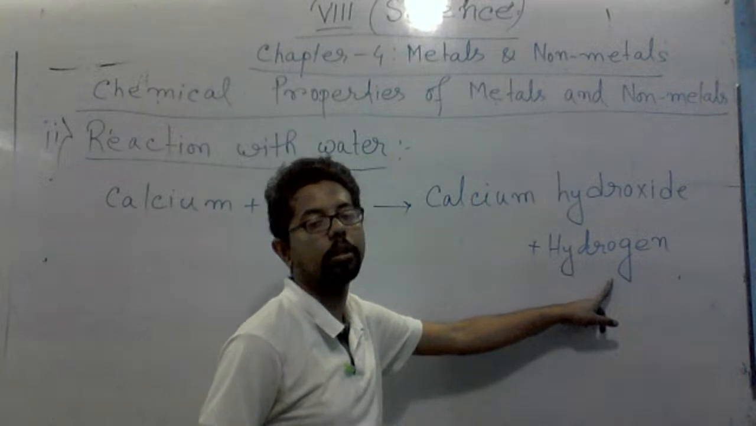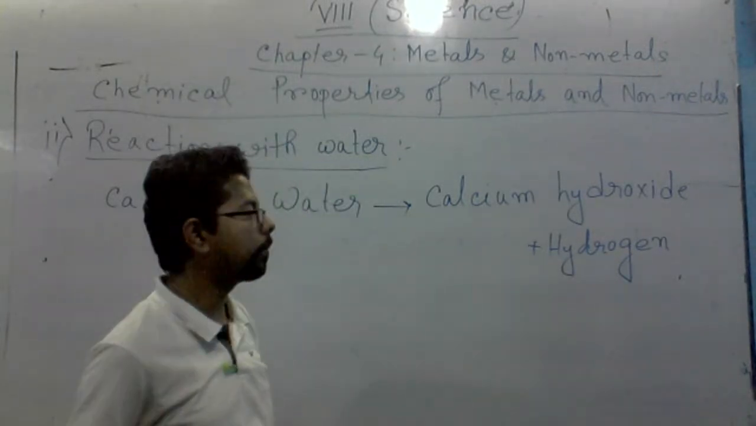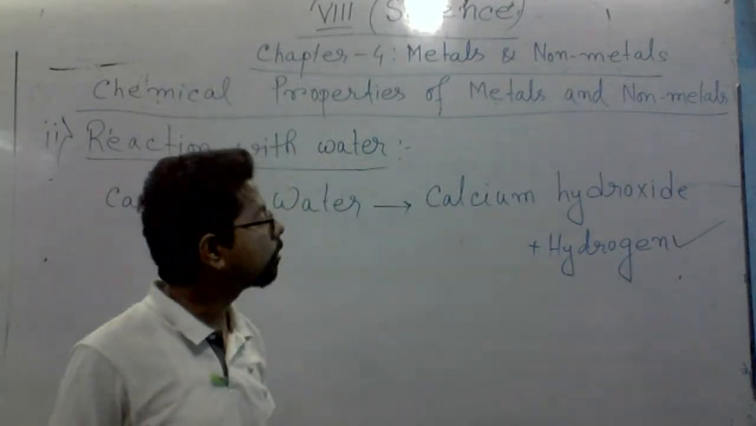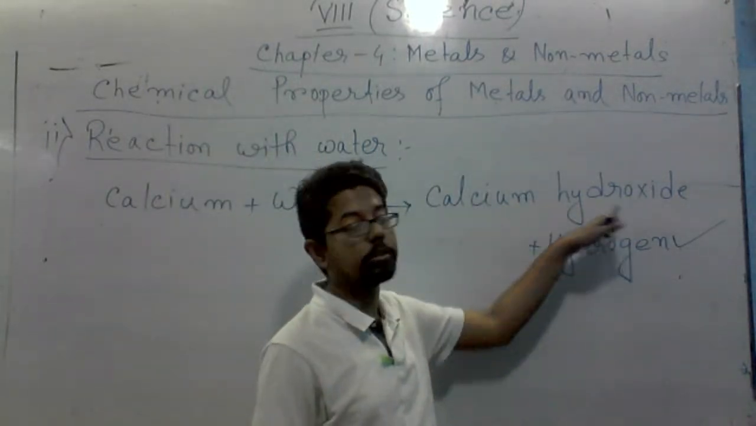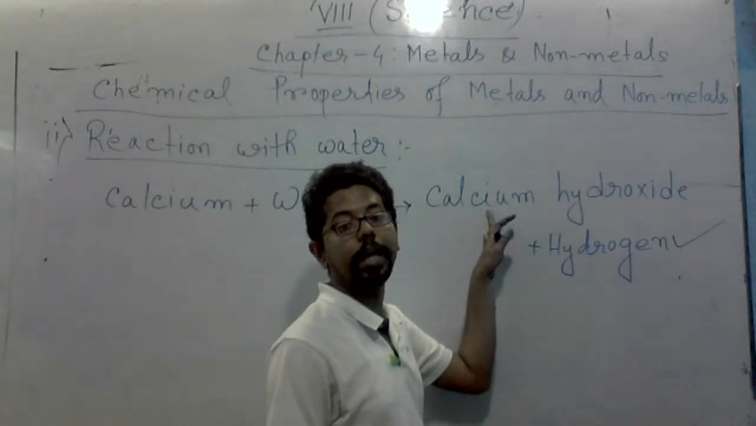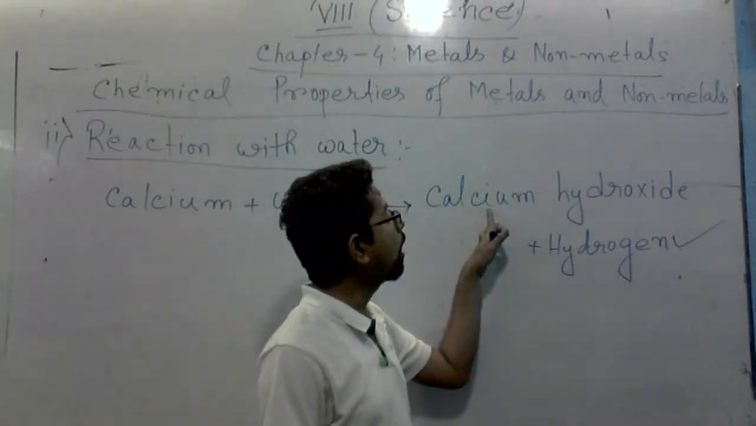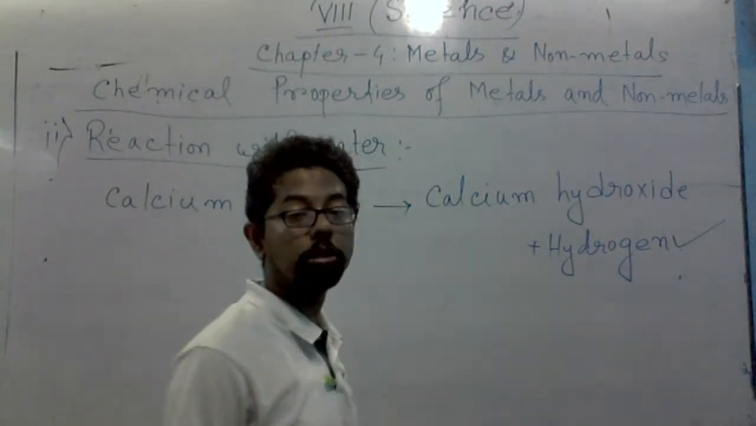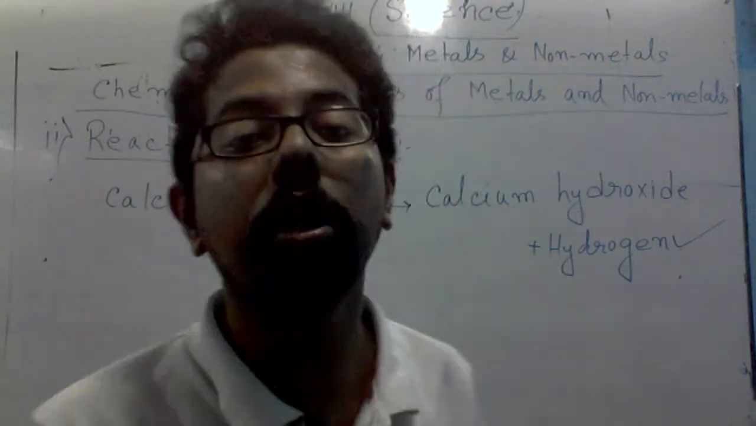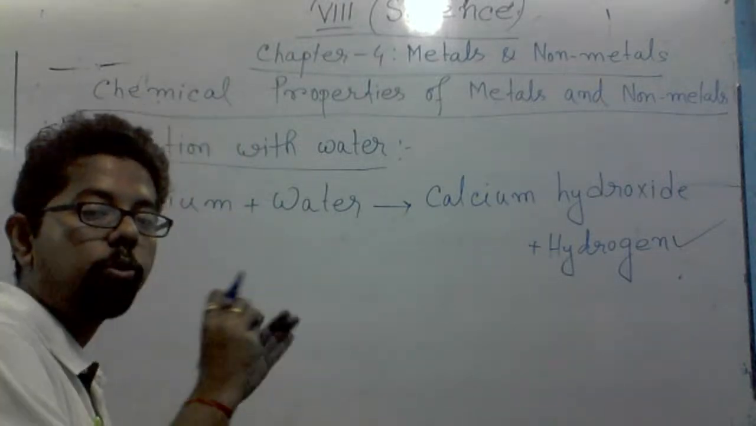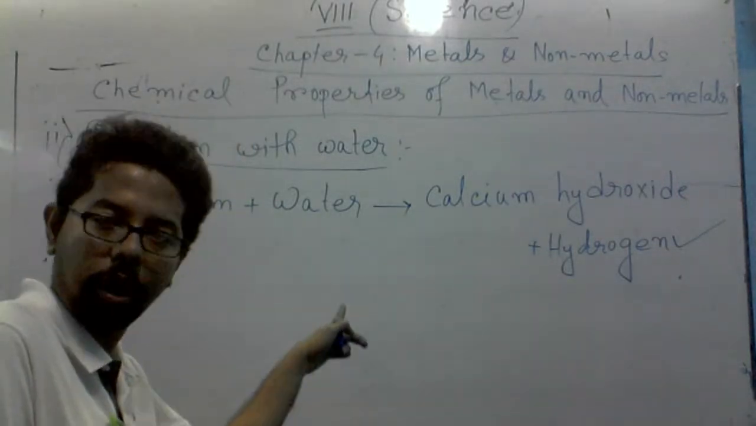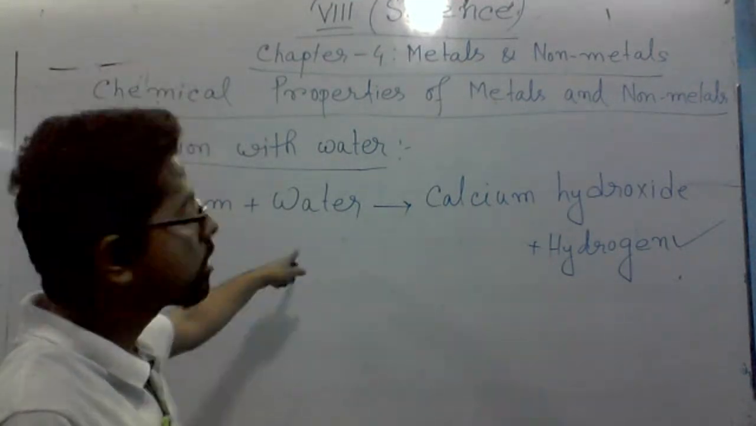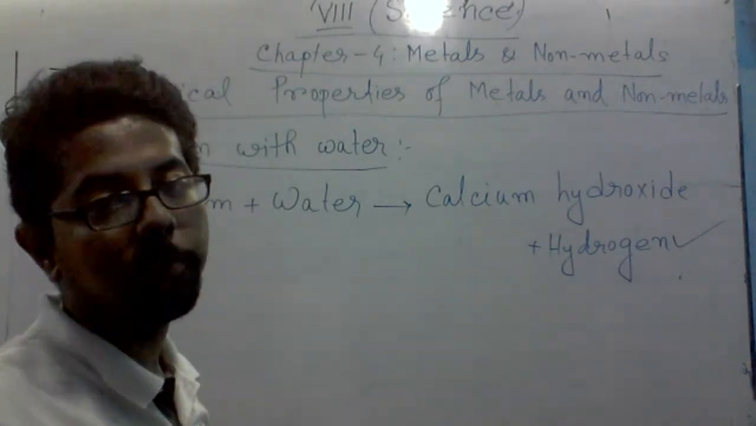So when a metal reacts with water, it liberates hydrogen. So this one is correct, no doubt at all, right? And what is happening? Metal hydroxide. Here we have used calcium as the metal, so it forms calcium hydroxide. This is called the word equation, because we are writing these things in words. But when we use chemical formulas, that time it is called a chemical reaction.